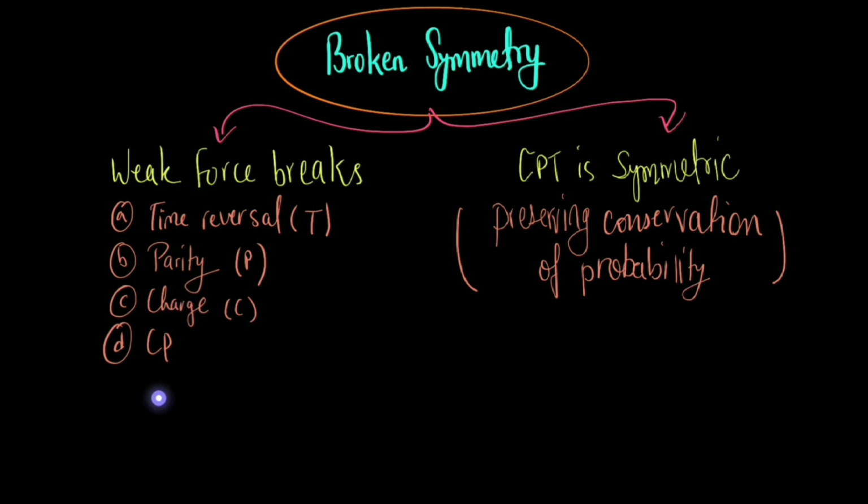And it also violates CP symmetry together, that is charge parity symmetry together as well. But CPT symmetry is not violated, that is charge, parity and time reversal symmetry altogether. This is not violated. This preserves the conservation of probability.